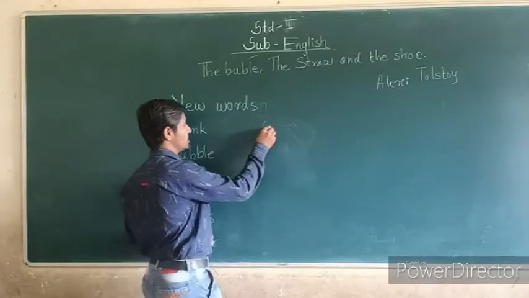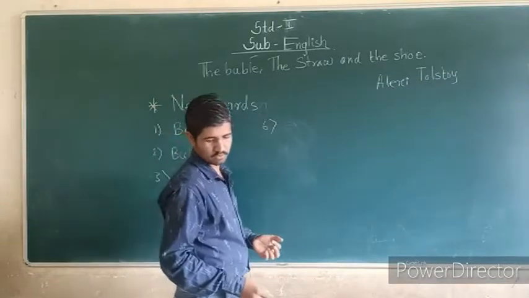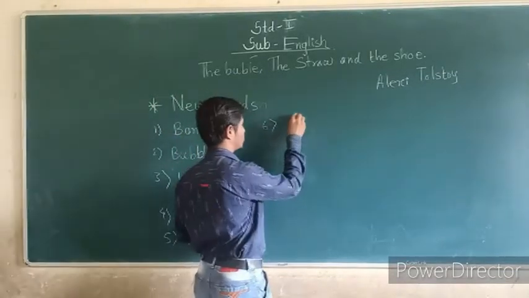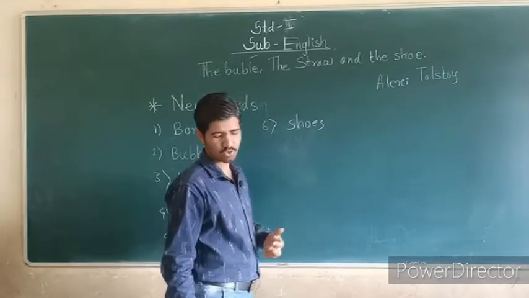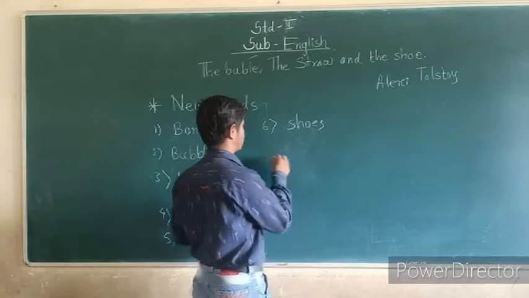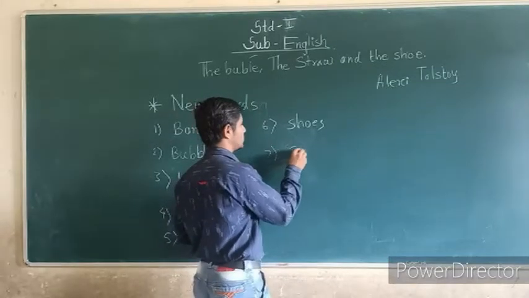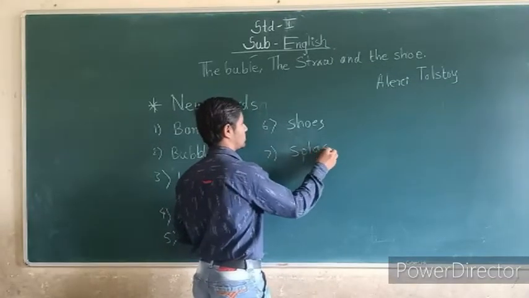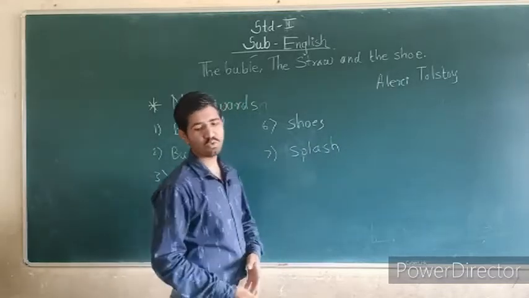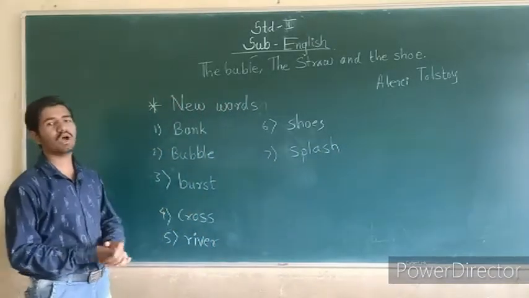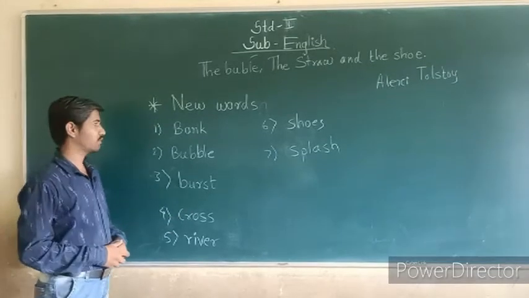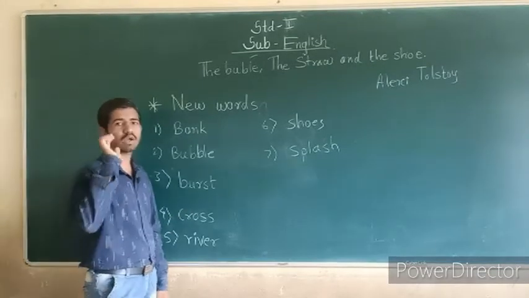The sixth one we see shoe. Shoes. We call it shoes. Splash. Okay, these new words we have to write down in your notebook, and for each word you have to write it down 5 times. How many times? This one word you have to write down 5 times.